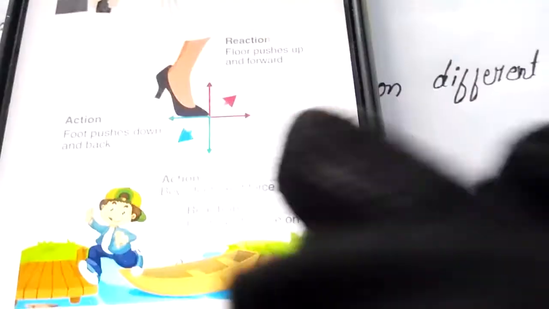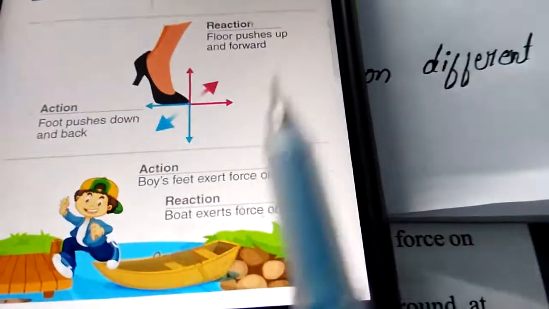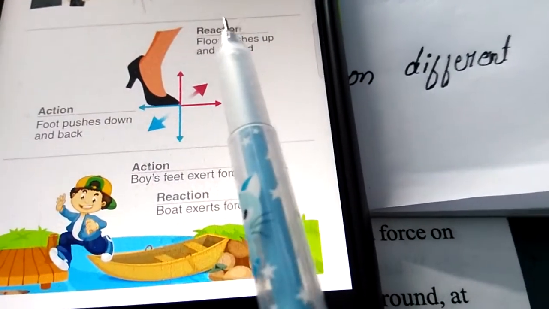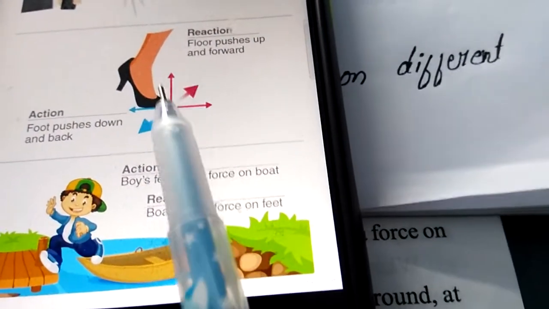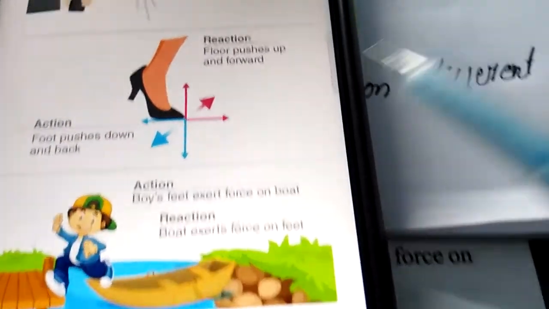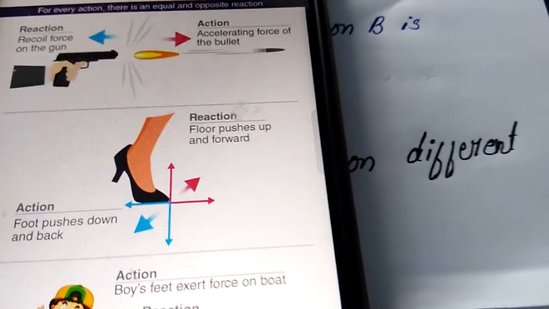Now for the reaction: the floor pushes up and forward. The reaction of the floor pushes our foot and we move in the forward direction. This is an example of the third law of motion.